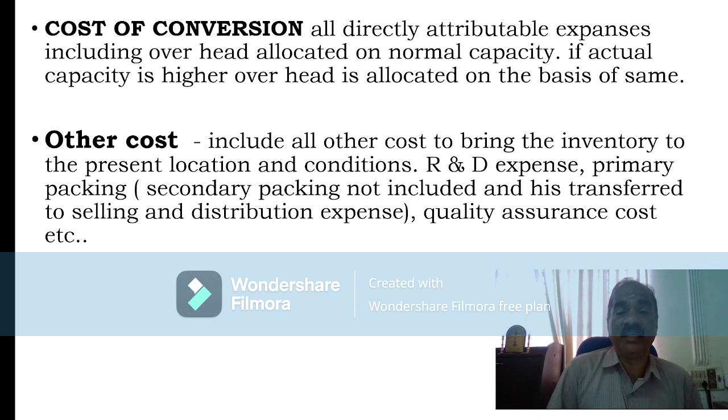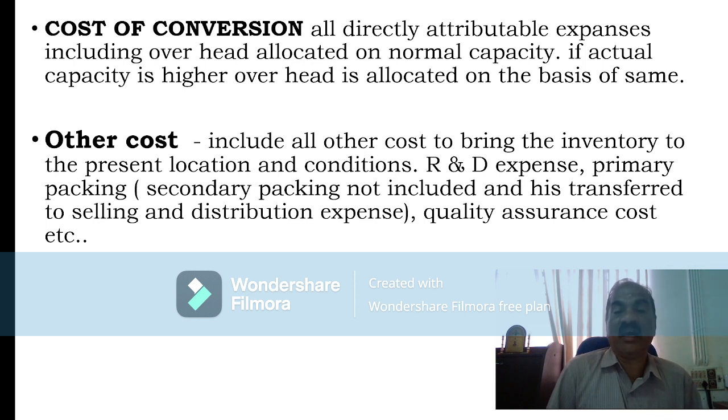In an accounting standard, if any specific terms or quotings are used, it is better to use that quoting itself. So in the textbook, you can refer to the Act also, accounting standards, as well as the text. Whenever quoted sentences are there, try to use that itself. So, other cost means cost to bring the inventory to present location and condition.